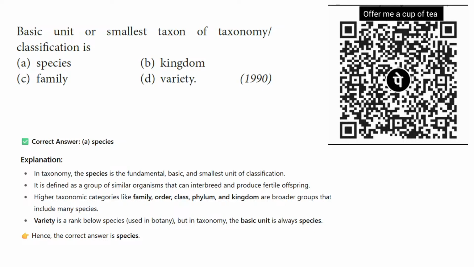In taxonomy, species is the fundamental, basic and smallest unit of classification. It defines a group of similar organisms that can interbreed and produce fertile offspring. Higher taxonomic categories like family, order, class are broader groups that include many species. Variety is a rank below species, but in taxonomy the basic unit is always species. For this question, the correct answer will be option B.